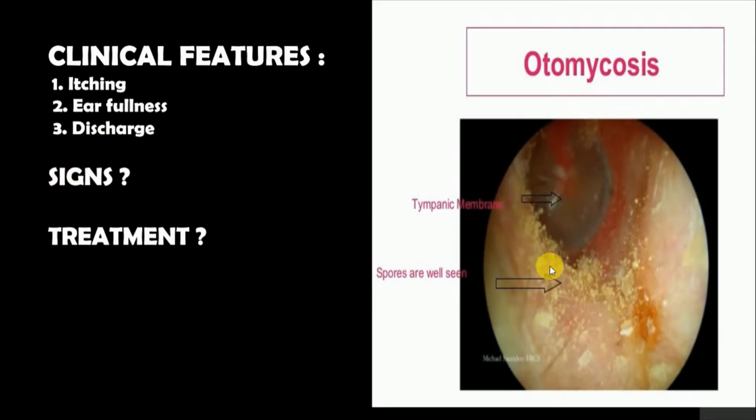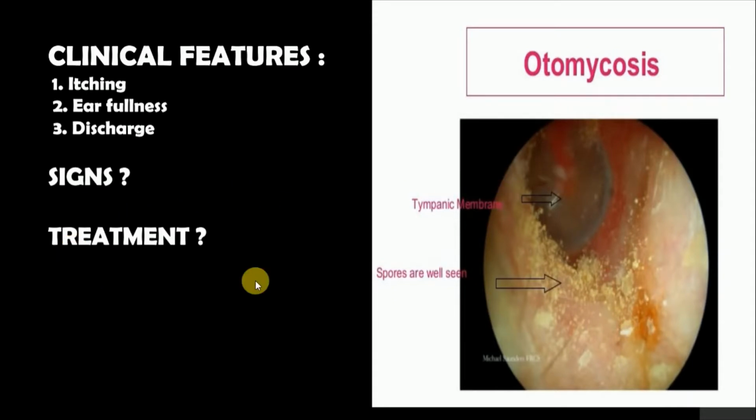Now signs. What are you going to see when you insert an otoscope inside? You'll see that the external auditory canal is extremely inflamed. And on the tympanic membrane, you'll find a very special sign, the wet blotting paper appearance, because there is a shadow on this semi-transparent membrane. Remember this sign, it's very important, the wet blotting paper appearance.